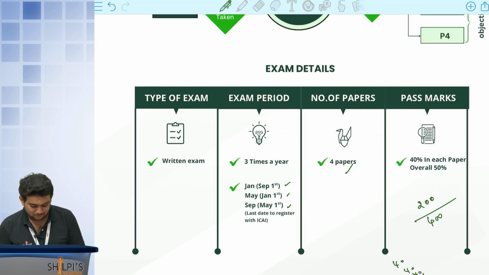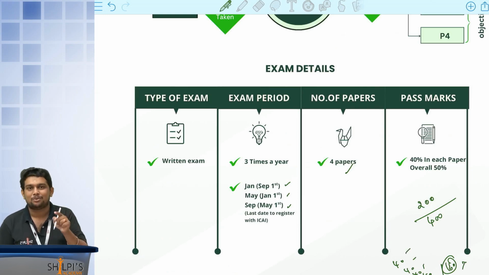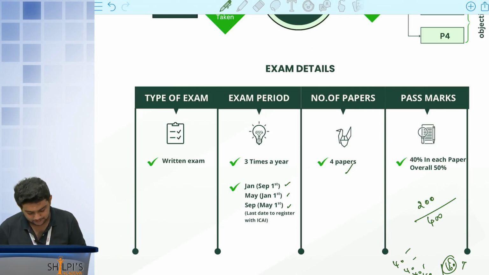But if you get 40 in all the papers, you get only 160, right? So this 160 is not enough to clear your foundation level. You have cleared your papers, but you have not cleared your foundation level. A total of 200 out of 400 we have to get when it comes to the aggregate, in simple terms. But in each paper you have to get a minimum of 40, right? You may get 40, 60, 40, 60, it is up to you. But ultimately, overall out of 400 you have to get 200, and per paper you have to get 40 marks.